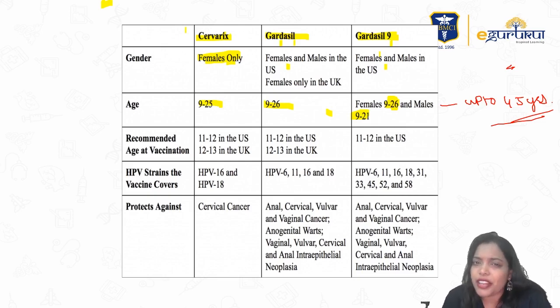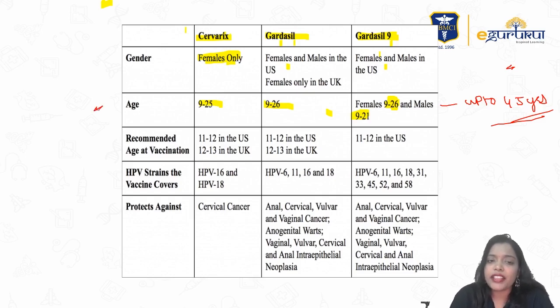Nowadays what we are using are mainly Gardasil and Gardasil 9. Indeed, most of them are using Gardasil 9 itself. Cervarix is completely outdated. Cervarix contains mainly HPV 16 and 18, so the strains the vaccine covers are only 16 and 18. It protects mainly against cervical cancer and genital warts.